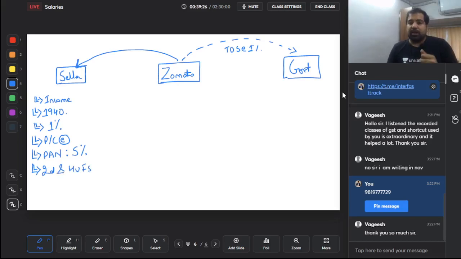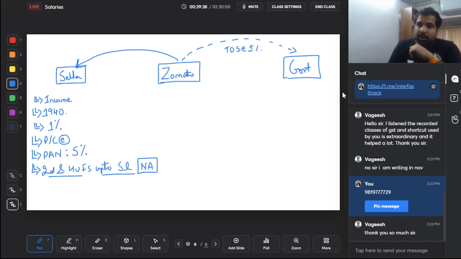Lots of individuals are also driving Ubers. So if they get up to 5 lakhs from one e-commerce platform, then in that case, this TDS will not apply. That means let's say you drive an Ola, and Ola every month pays you 20,000 rupees. 20,000 into 12 is 2 lakh 40. So is it up to 5 lakh rupees? Yes, there will be no TDS in that case.